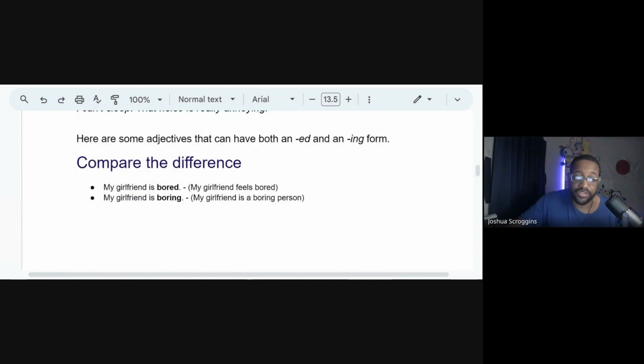So let's compare the difference right here. And this will make it a little bit more clear. My girlfriend is bored. My girlfriend is boring. So my girlfriend feels bored. My girlfriend is a boring person. So here we see this -ing talks about the characteristics, her character of being boring. My girlfriend is bored. Right now, she's bored. So this talks about her feeling. But maybe right now she's in a meeting or presentation. But when she leaves, she'll be happy. She'll be really excited.